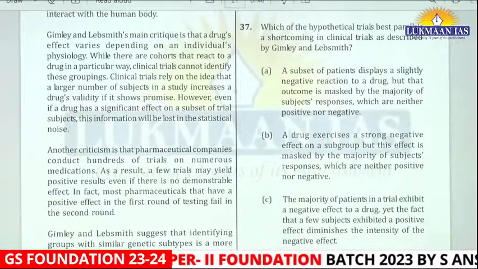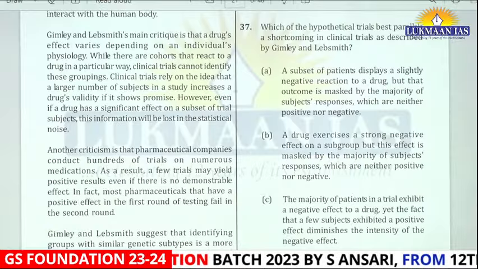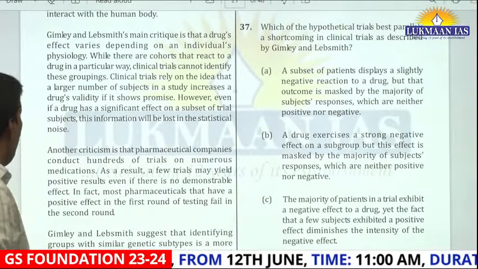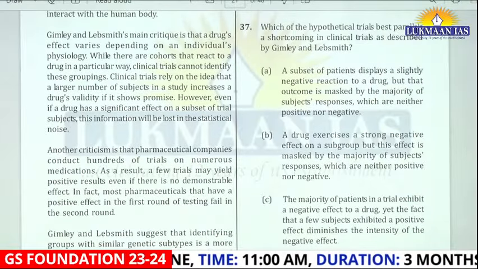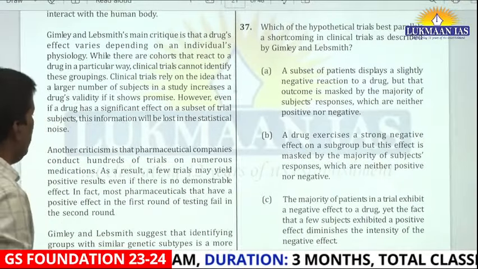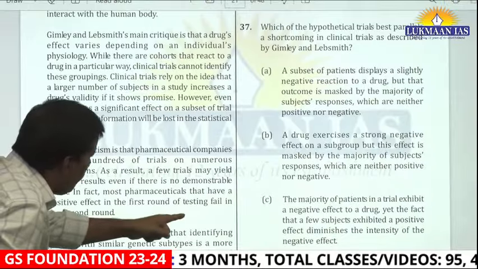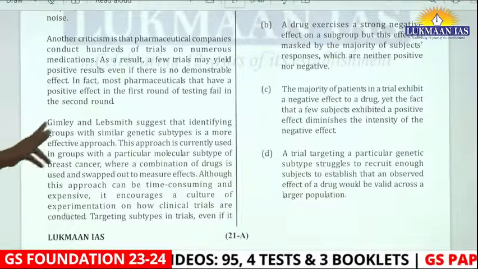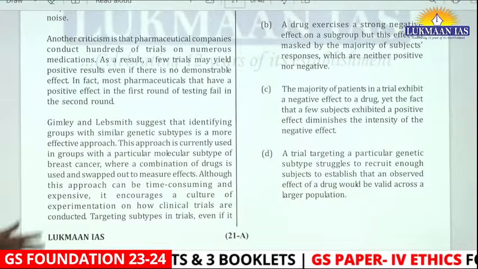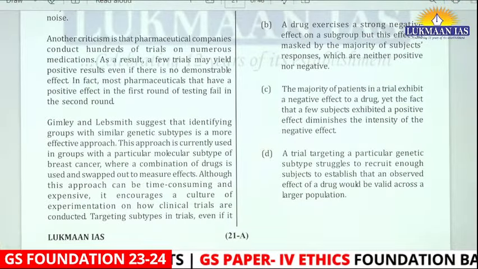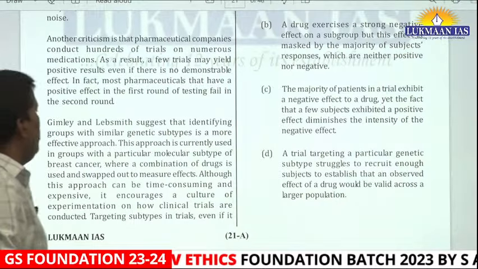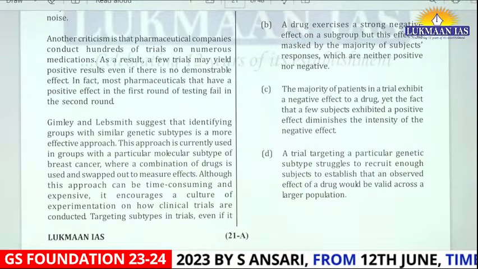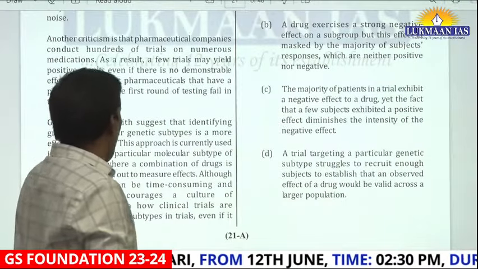The second criticism is that pharmaceutical companies conduct hundreds of trials on numerous medications. As a result, a few trials may yield positive results even if there is no demonstrable effect. In fact, most pharmaceuticals that have a positive effect in the first round of testing fail in the second round. So there are two criticisms. Then Gim and Lab suggest that identifying groups within similar genetic subtypes is a more effective approach. This approach is currently used in groups with a particular molecular subtype of breast cancer, where a combination of drugs is used and swept out to measure effect.